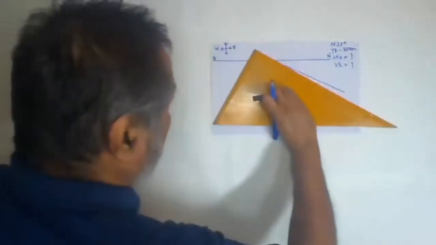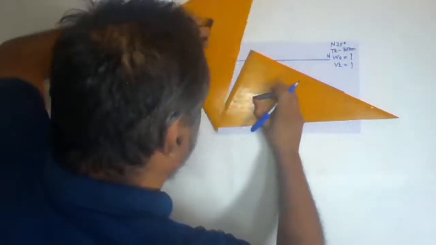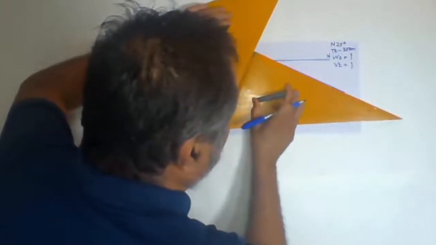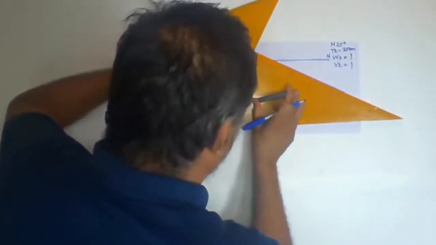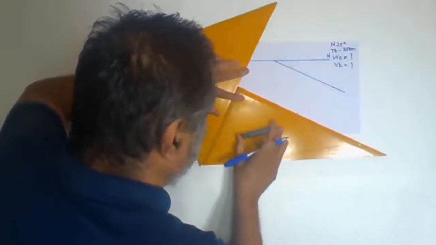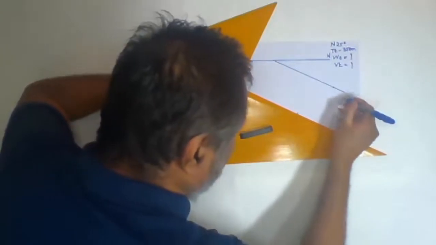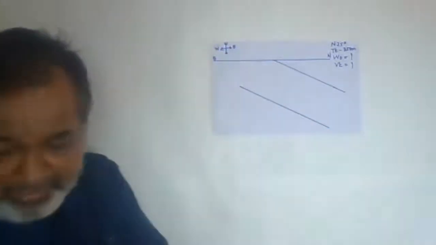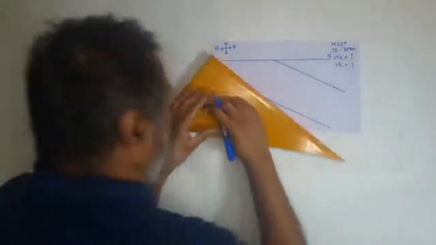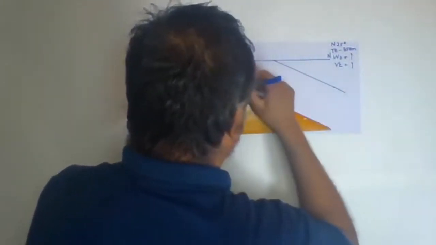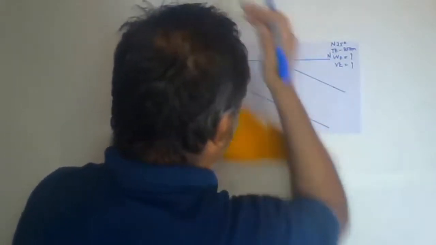Now you have to draw the parallel line to this line from this point. So the longest arm, make it parallel to this, and the protractor will be on the left hand side, and this has to be on the right hand side. Once you match the line properly, slowly shift it out to the point you marked and see that it is roughly parallel to this. Yes, draw the line. It is still not complete, so you have to extend the line. Yes, it might go out of the page.